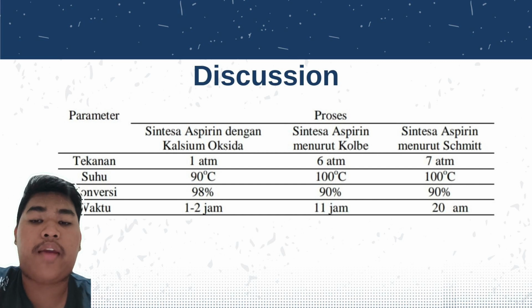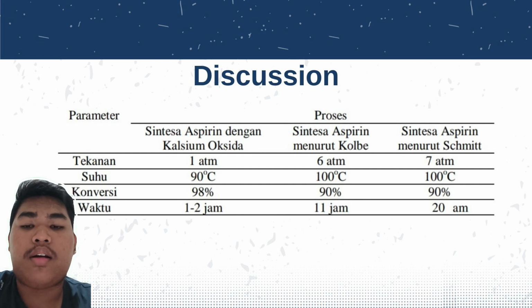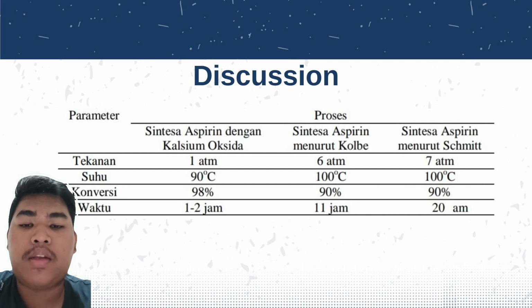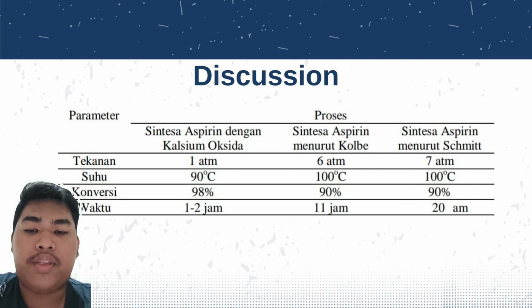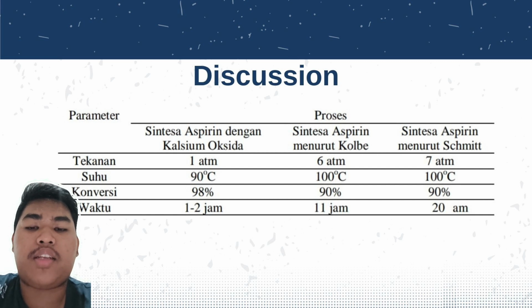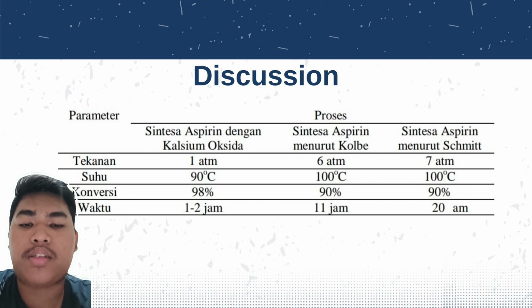This table has 4 points: number one is pressure, two is temperature, number three is conversion, and number four is time. Okay, let's get into it. The aspirin synthesis with calcium oxide has 1 atmosphere, the temperature is 90 degrees Celsius, the conversion is 98%, and the time is 1 to 2 hours.